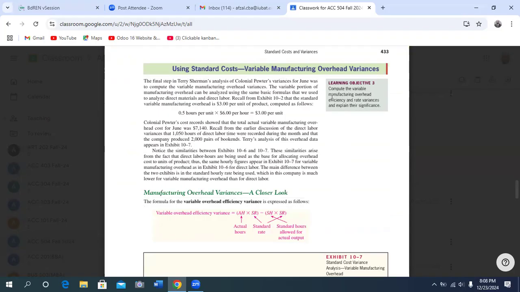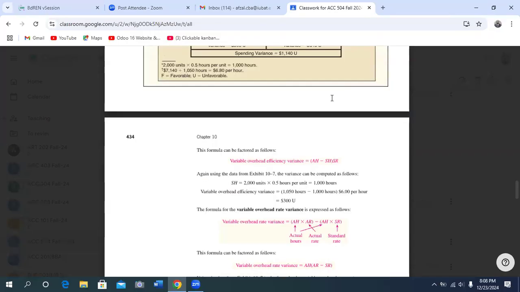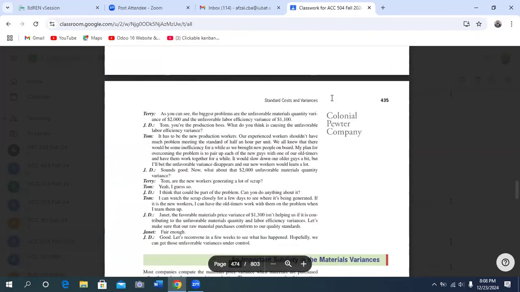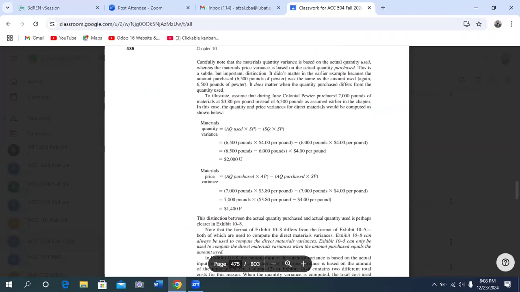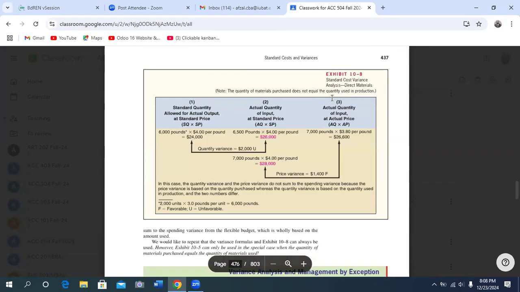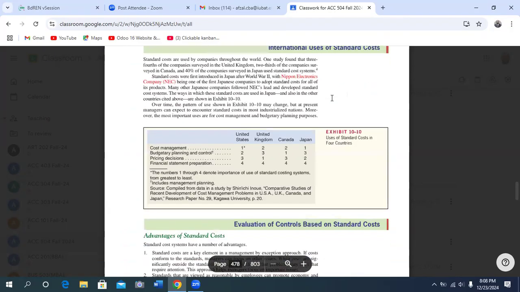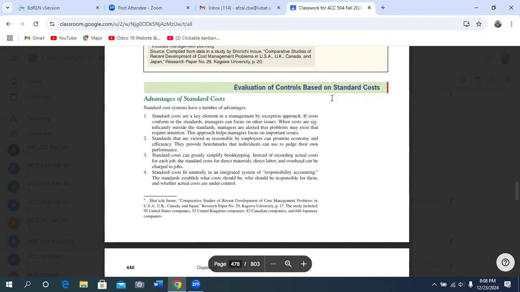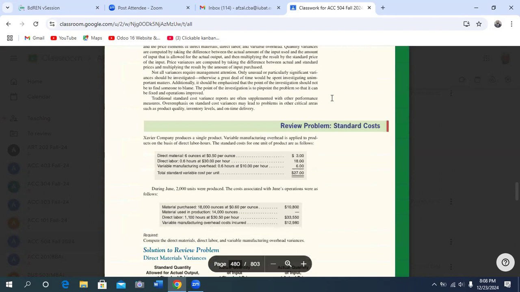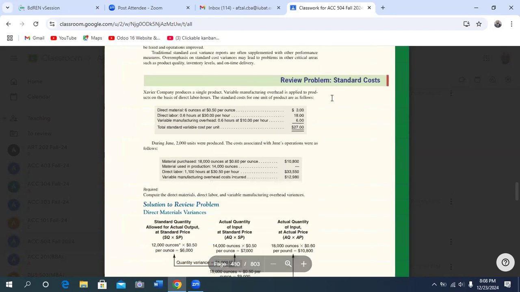And in direct material, two things: one is direct material quantity variance and direct material price variance, isn't it? You got this?